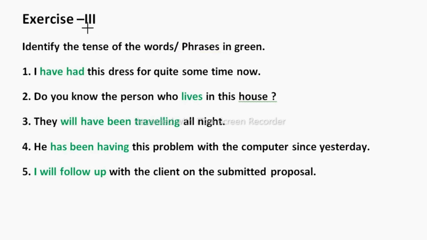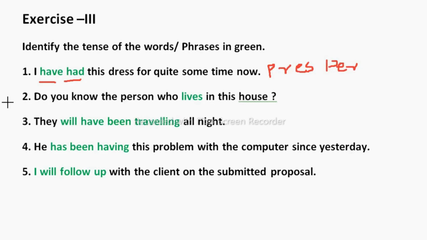So now students, let us solve the third exercise. Here you need to identify the tense of the words, phrases in green. So in exam you will get these words or phrases in bold letters, or either they will underline it. So let's solve it. I have had this dress for quite some time now. So you can see here student, this green word have and had, which is have plus V3. So what is have plus V3? Have and had, so it is present perfect. So this is a present perfect tense.